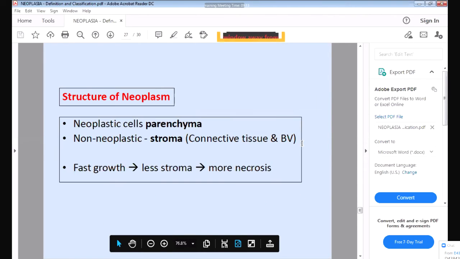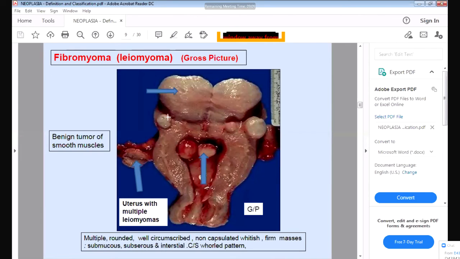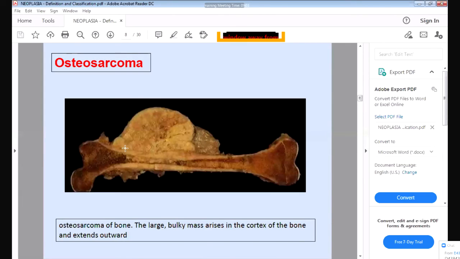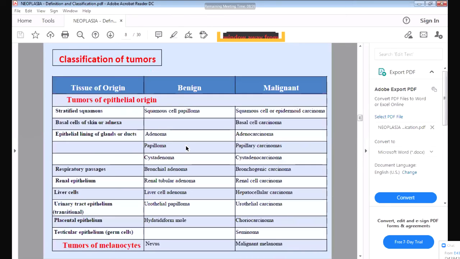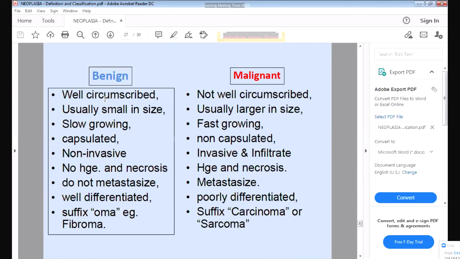If you see here, I will show you this. See, this is a benign tumor. You can see it is round in shape, properly round. Very round shape. Whereas this is a malignant tumor. You can see it is not round, it is irregular in shape, not well circumscribed. So this is the difference between benign and malignant tumors: the benign one is well circumscribed and round in shape, and this is not well circumscribed.